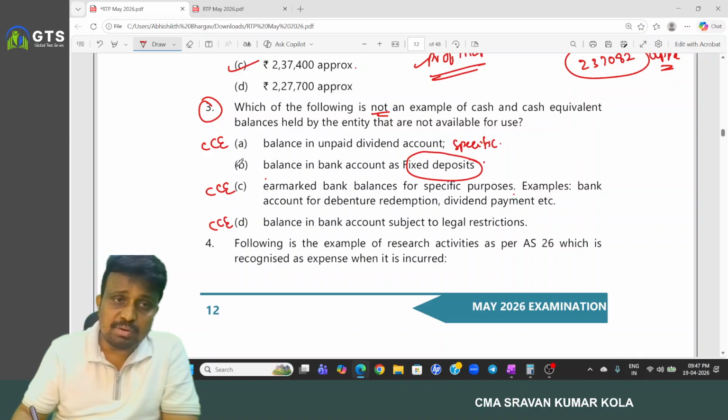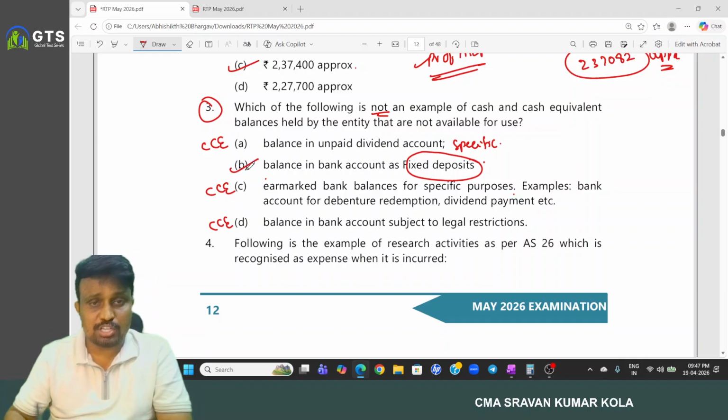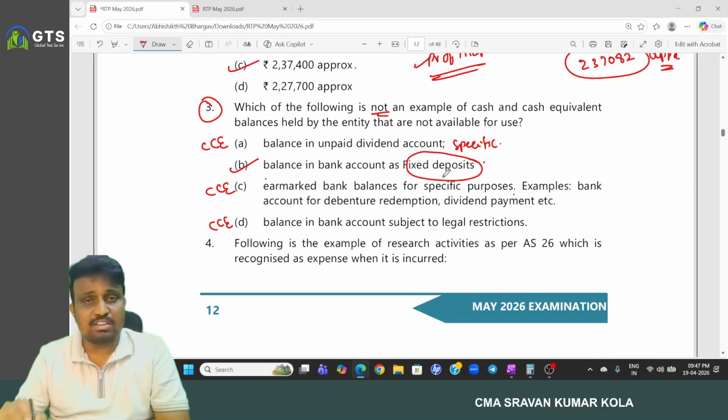So based on this, the better option, which is not a cash and cash equivalent, is balance in bank account as an FD. And here we consider the FD is meant for more than 3 months. So it is not a cash and cash equivalent item.